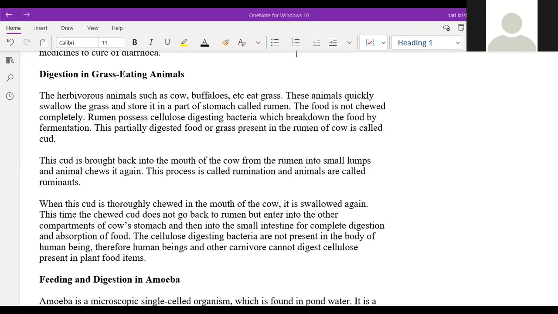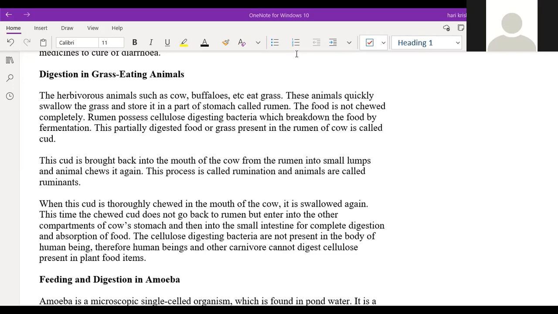But this time it will not go to the rumen, it will go to the stomach. And this is called cud. This will not go to the rumen but enter into the other parts of the cow's stomach and the small intestine for complete digestion.